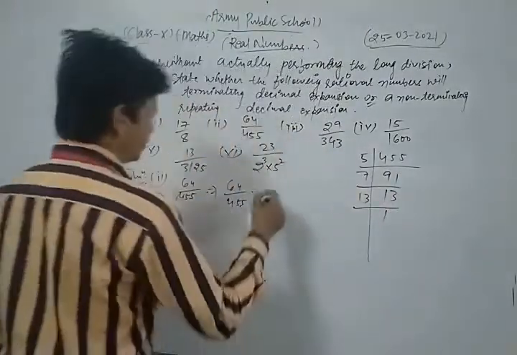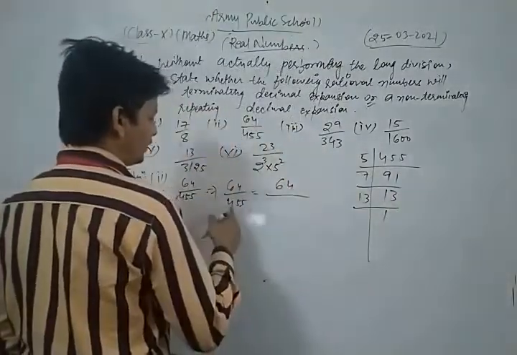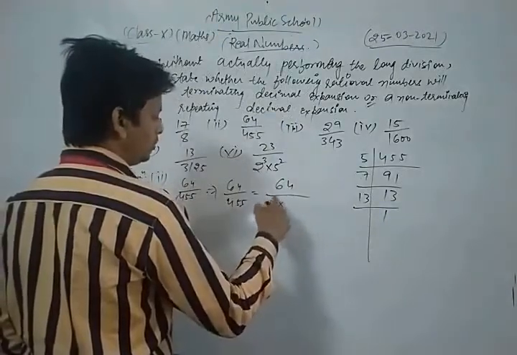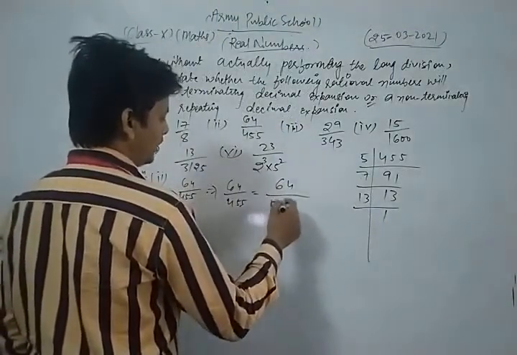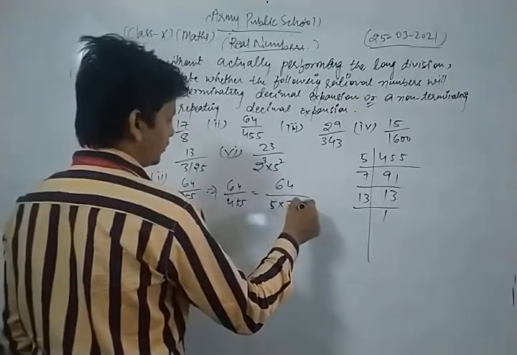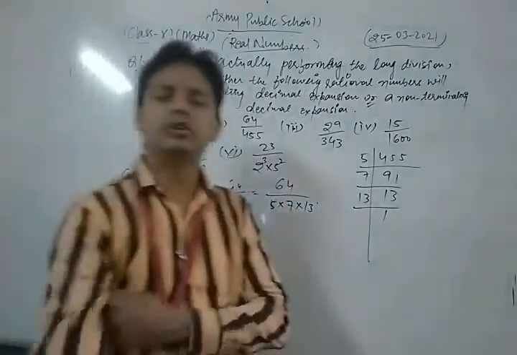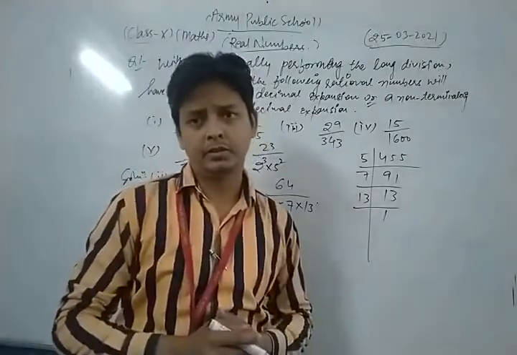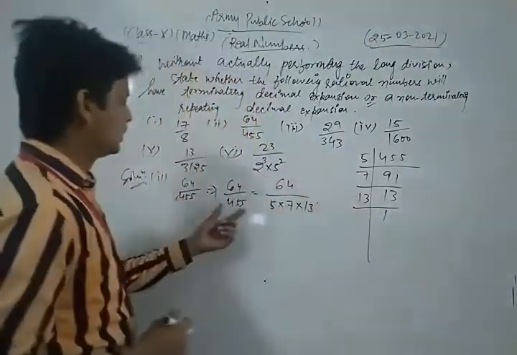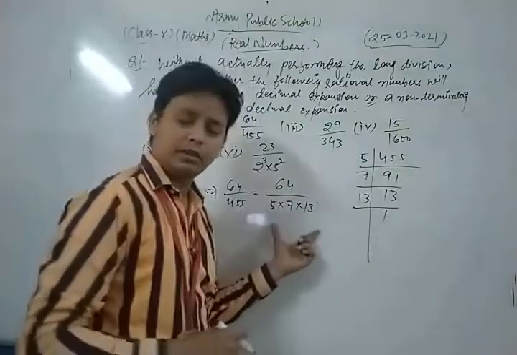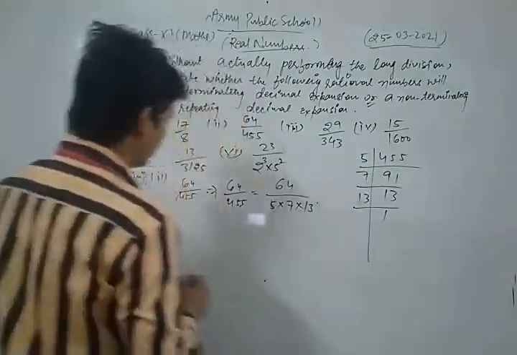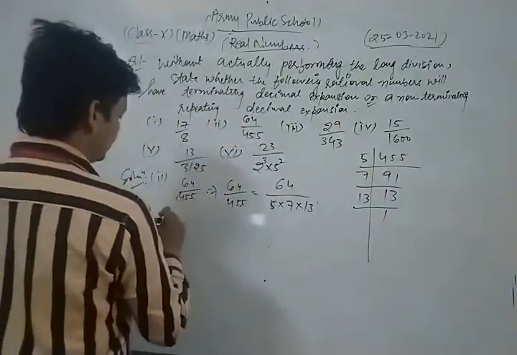Thus the prime factorization of the denominator is 5 into 7 into 13.